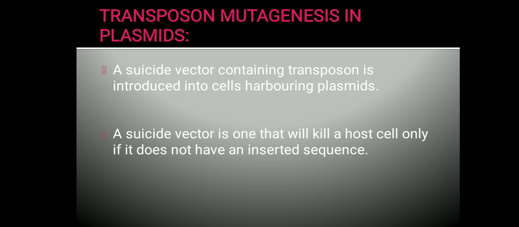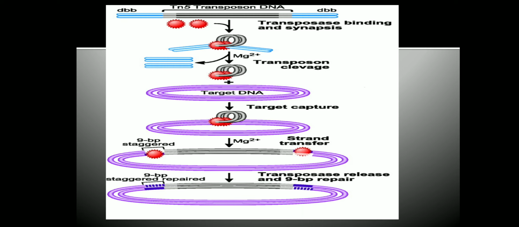Now you might be having a confusion. What is a suicide vector? A suicide vector, in simple words, is a vector which is going to kill the host if the host does not have an inserted sequence, which will be your transposon. So if the host does not have the inserted sequence, then the suicide vector is going to kill the host. How does that help us? We will be seeing in the further slide.